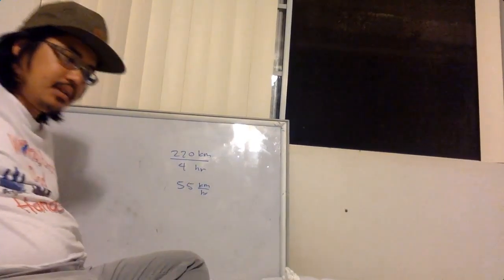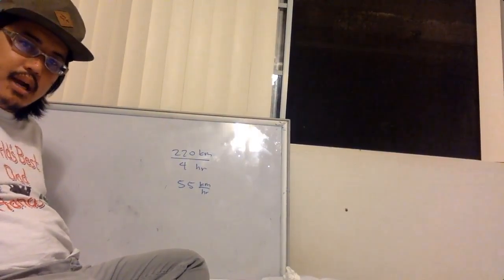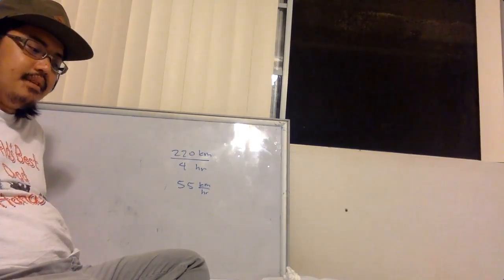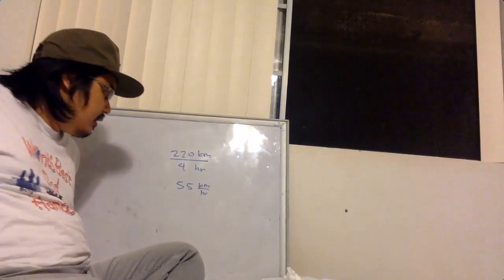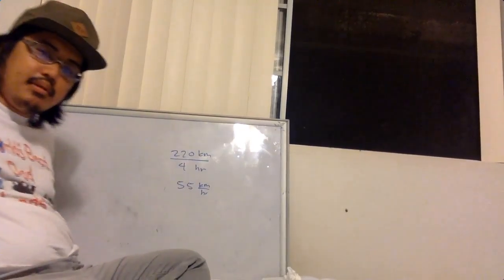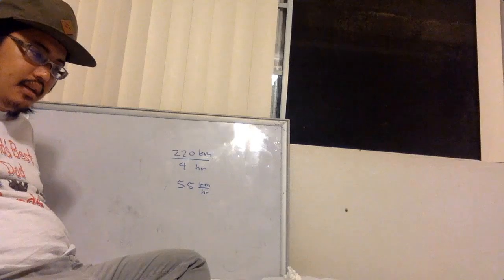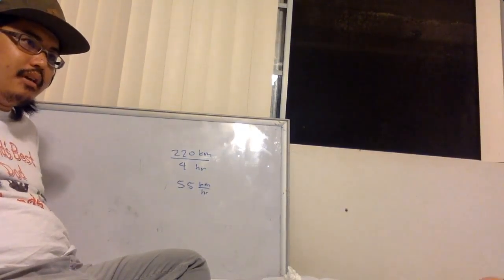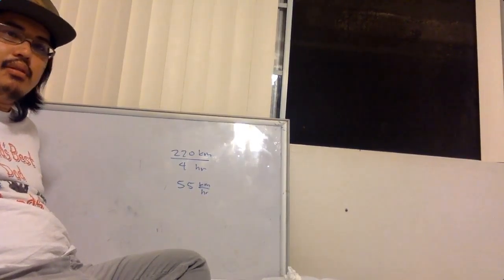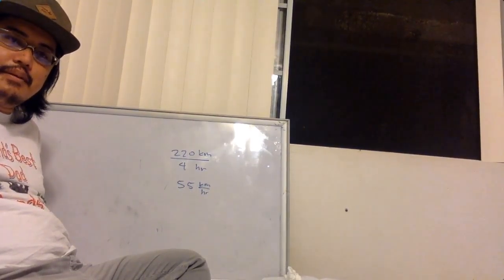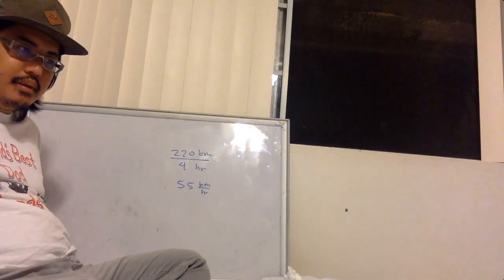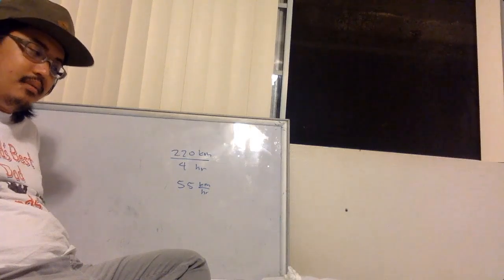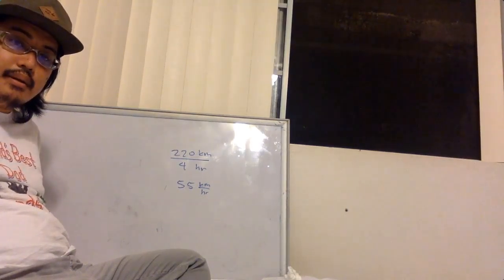So apparently this bus driver is driving 55 kilometers per hour. Does that mean that at every single instant in time, this trip took 220 kilometers and it took the bus driver 4 hours? Does that mean that for 4 hours exactly, the bus was going 55 kilometers per hour that entire time? No. That just means that the average speed that this bus driver was traveling at is 55 kilometers per hour.